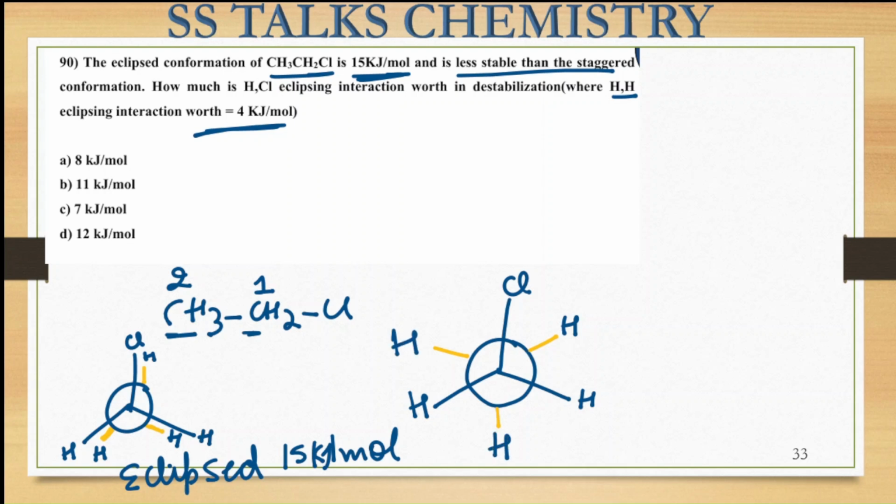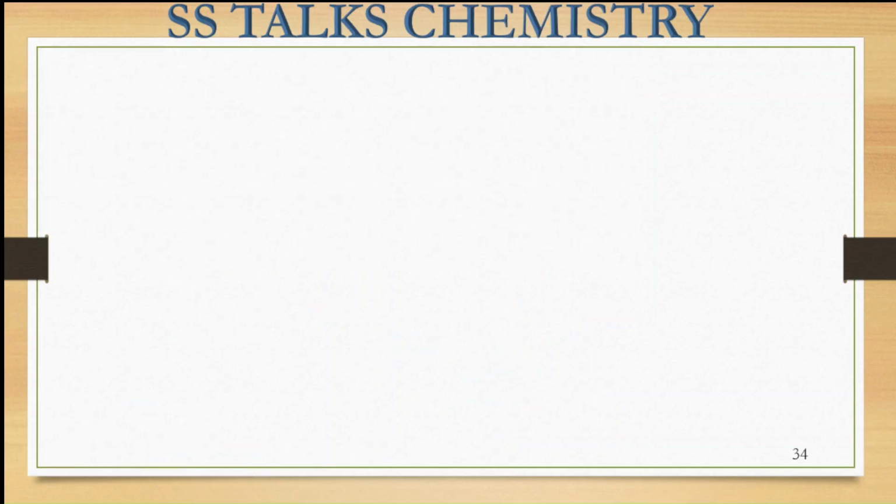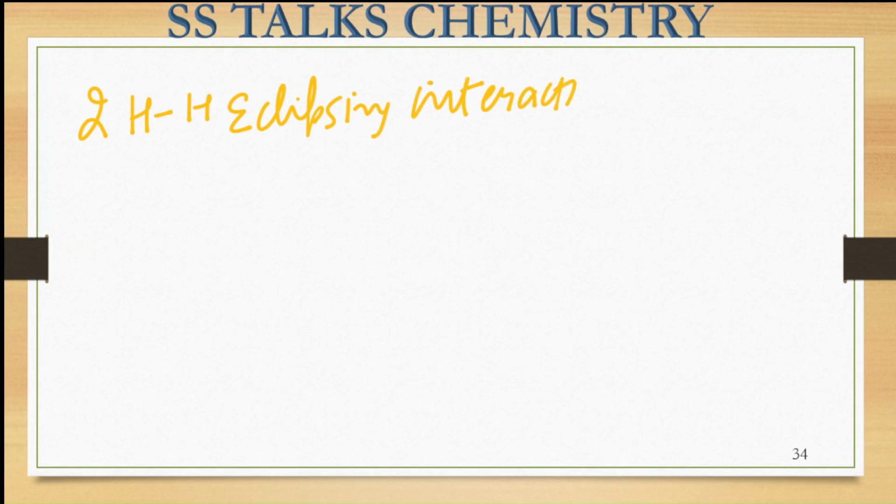Okay. So we have to see how many hydrogen-hydrogen interactions we have in the eclipsed conformation. You can see there is this hydrogen-hydrogen interaction, and another hydrogen-hydrogen interaction. Each hydrogen-hydrogen eclipsing interaction has an energy of 4 kilojoules per mole, and we have two hydrogen-hydrogen eclipsing interactions. So due to these interactions, how much energy do we have? 2 into 4, that is 8 kilojoules per mole.